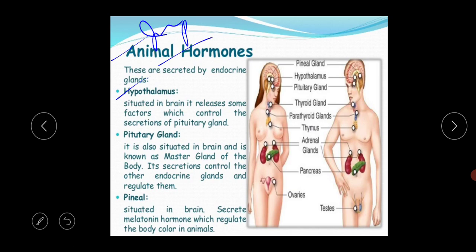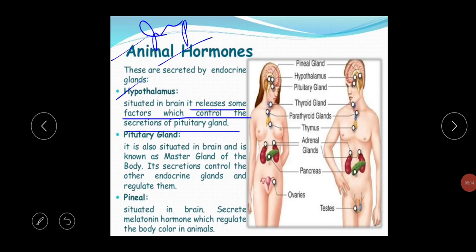So what is the meaning of the hypothalamus? The hypothalamus is one kind of gland which is situated in the brain, and it releases some factors which control the secretion of the pituitary gland. So the hypothalamus is the main gland which performs as the master gland.